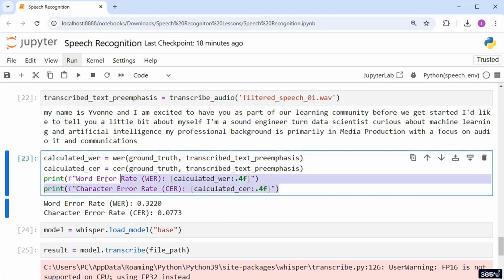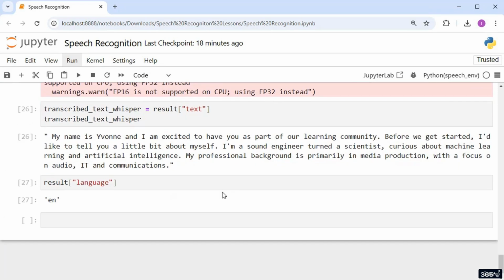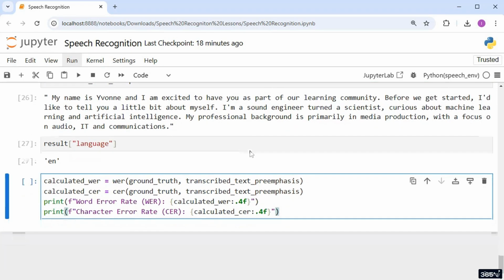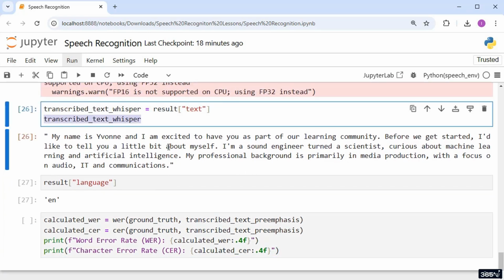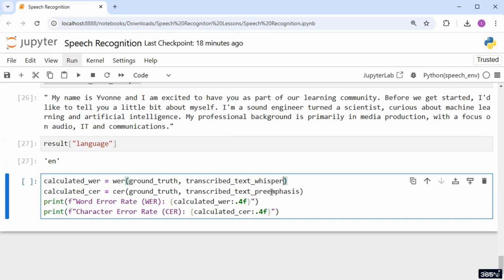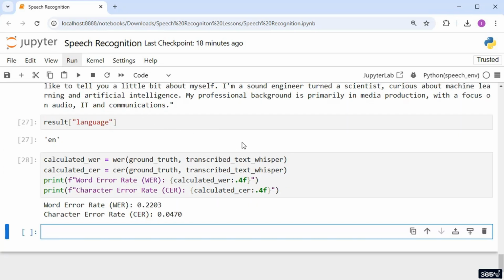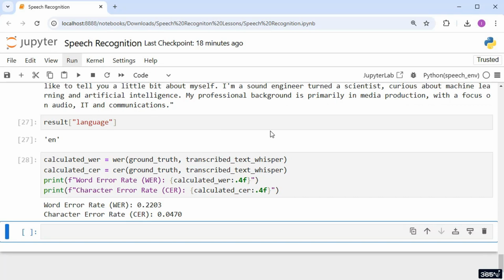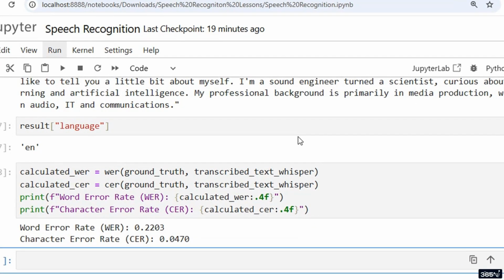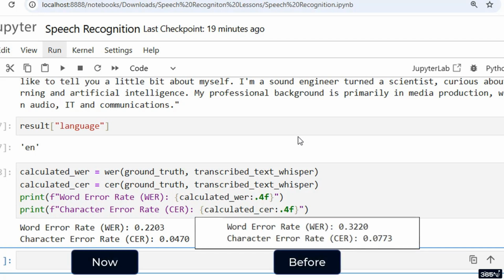What's left is to evaluate the transcript using the well-known metrics WER and CER. Copy and paste the text from above, substituting the variable containing the transcript. Then execute. Wow, these are much better results. The transcription is significantly more accurate than the previous one, with fewer word recognition errors and character placement. This improvement demonstrates the effectiveness of using Whisper AI for speech-to-text tasks.